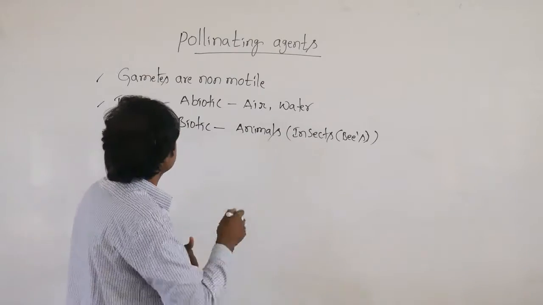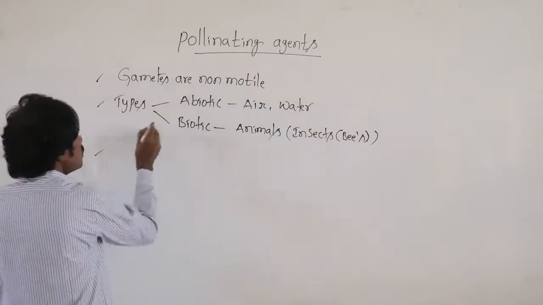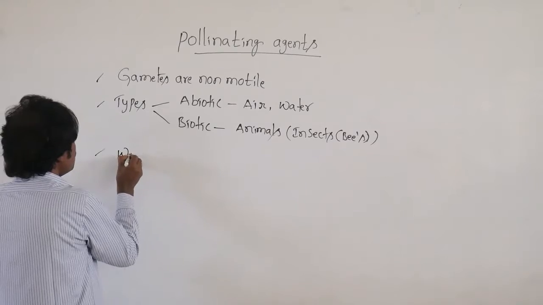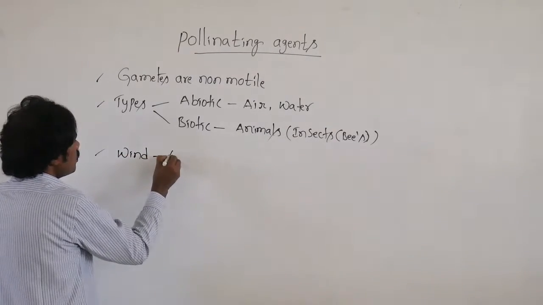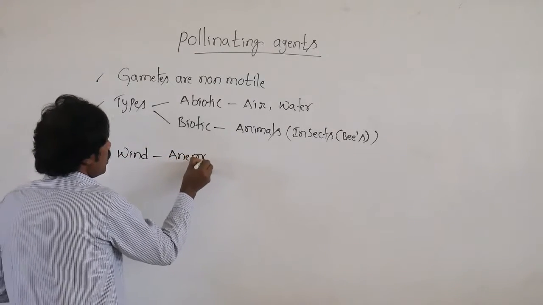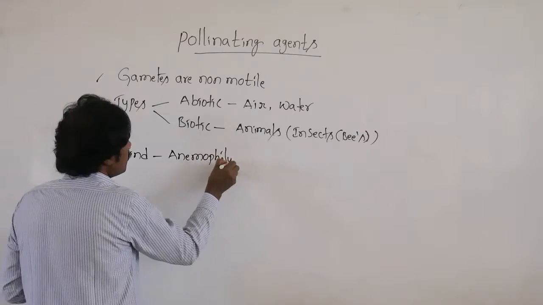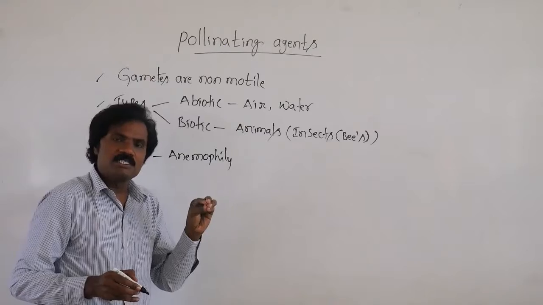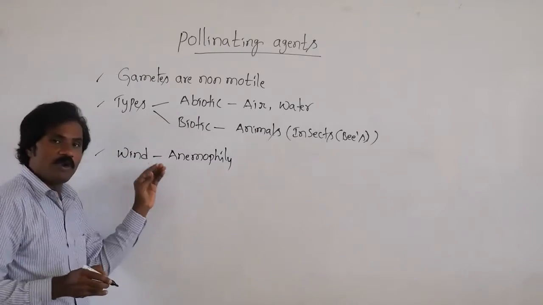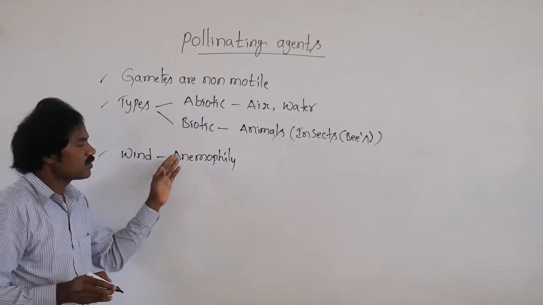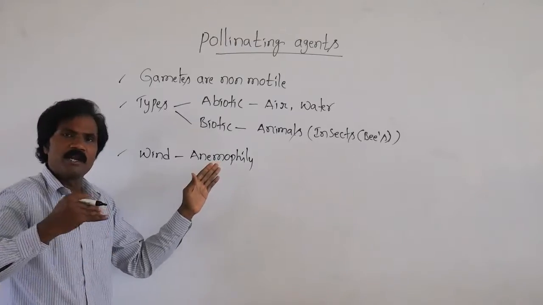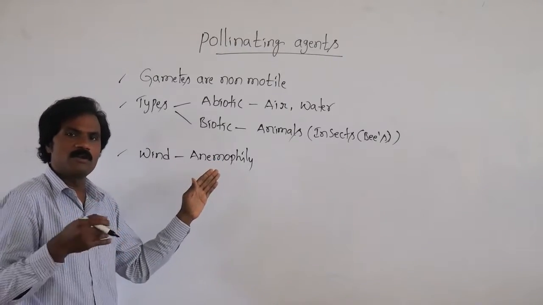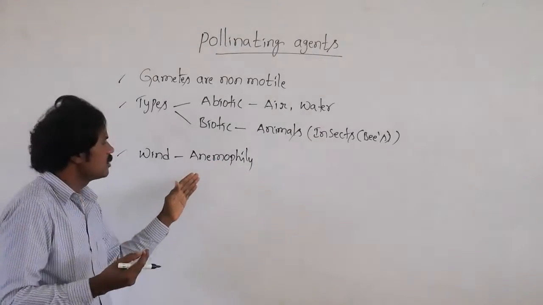Then air or wind, which we call anemophily. The pollination which takes place through wind or air we call anemophily. Many times, in previous NEET exams, they have asked about this.